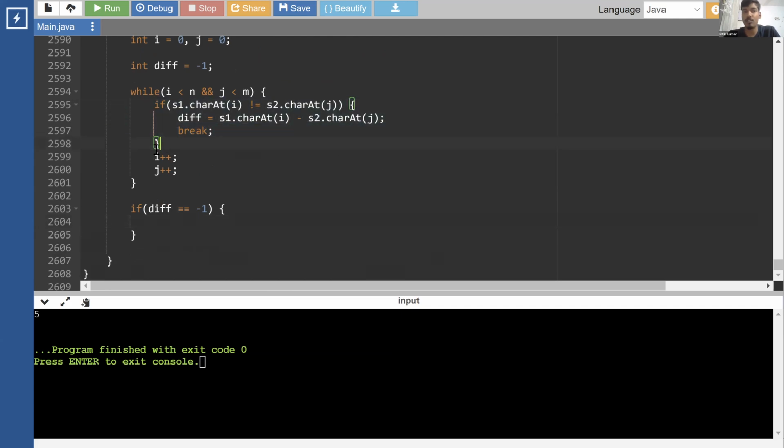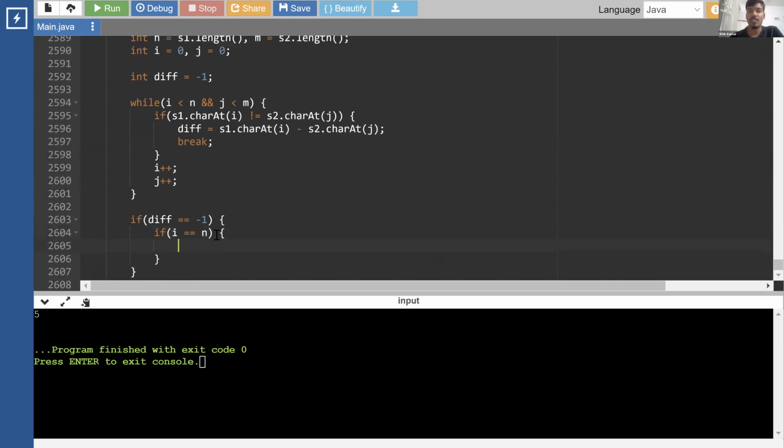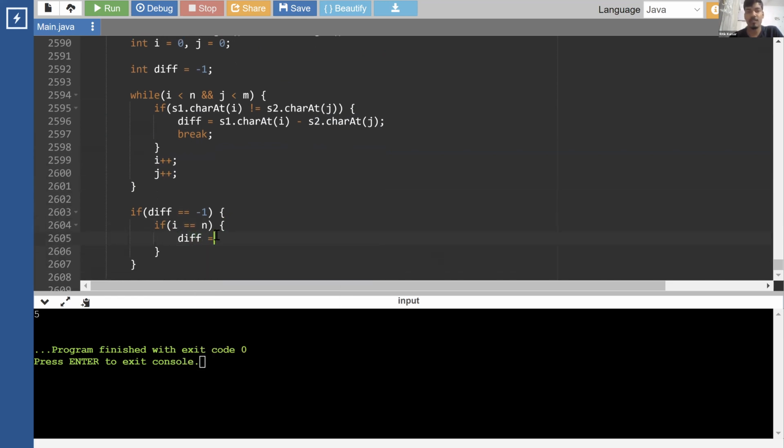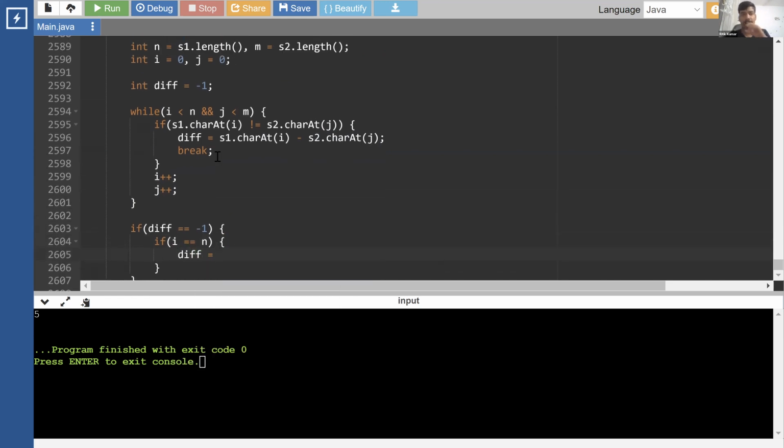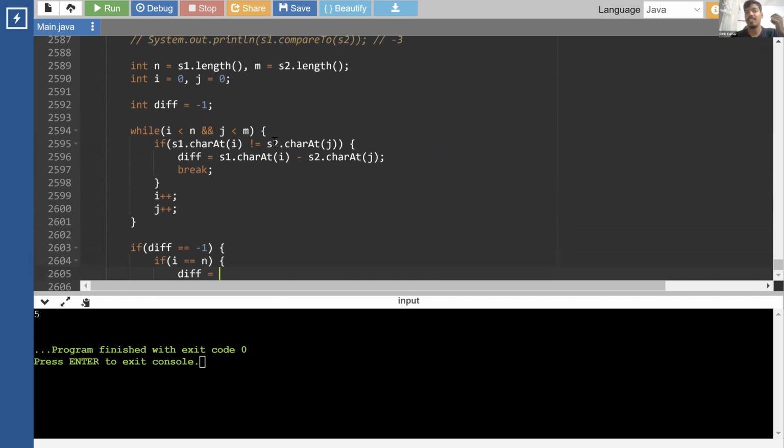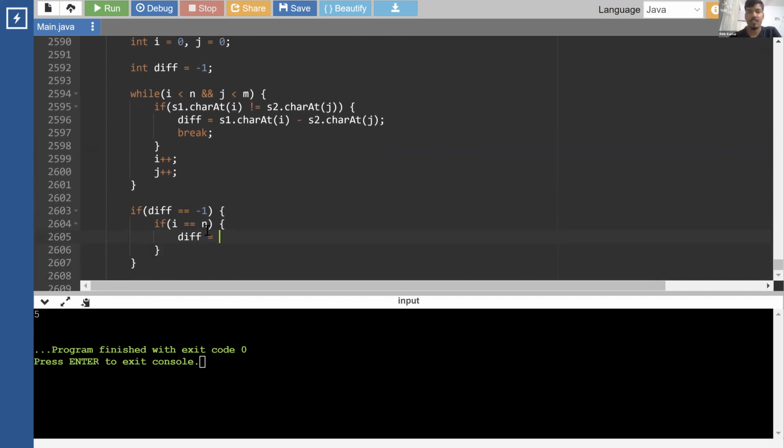We ended this loop because either i became equal to n or j became equal to m, right? In that case, we have to update the difference. I has become equal to n and j still has characters. Okay, let's say if i and j both have reached the end, then the difference is going to be 0.